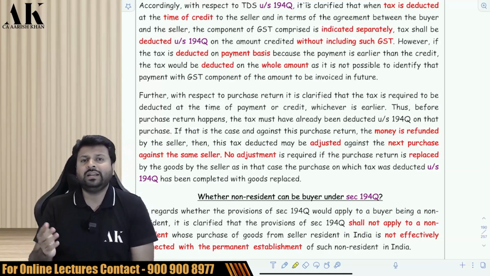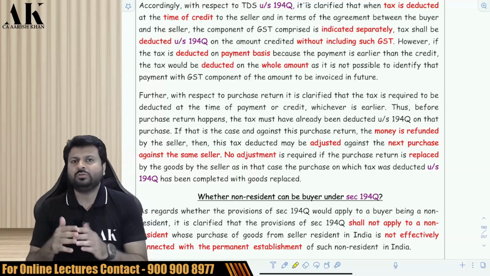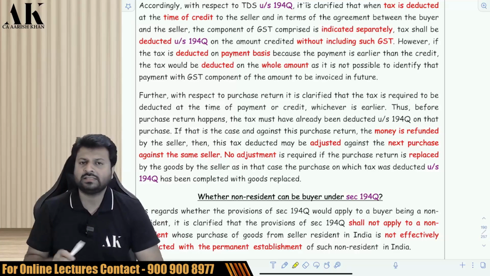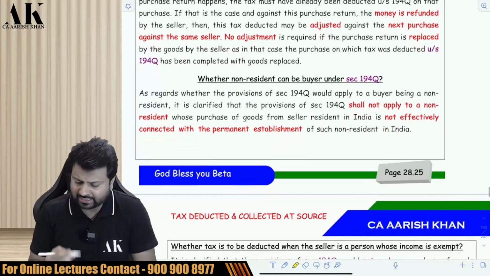Now, the second possibility is that I return the goods and the seller replaces those goods for me. If he replaced the goods, then nothing is to be done, because the goods which I purchased, I got replaced, and therefore nothing has to be done. In that case, the TDS paid to the department is absolutely correct. There is nothing wrong in that.